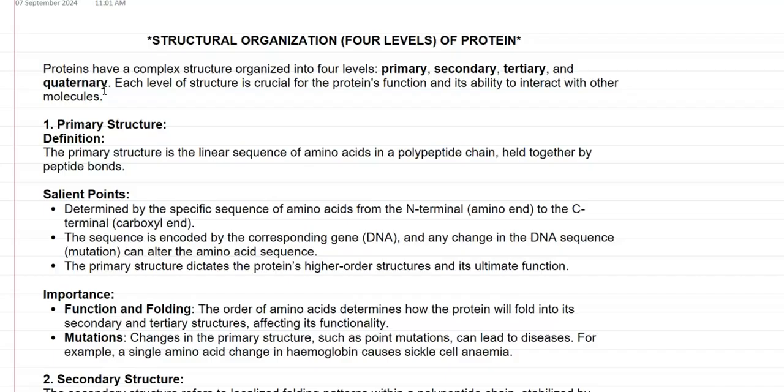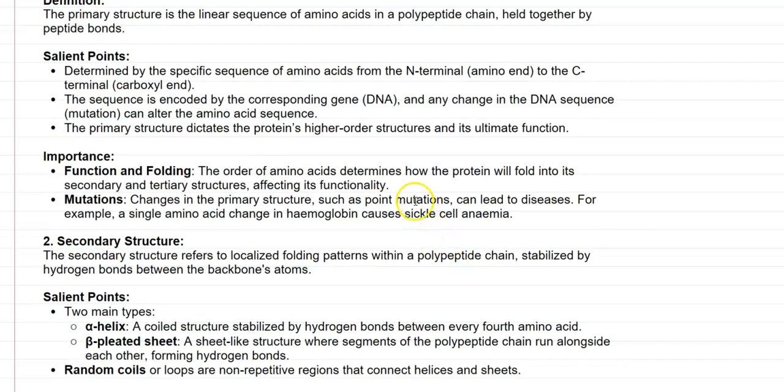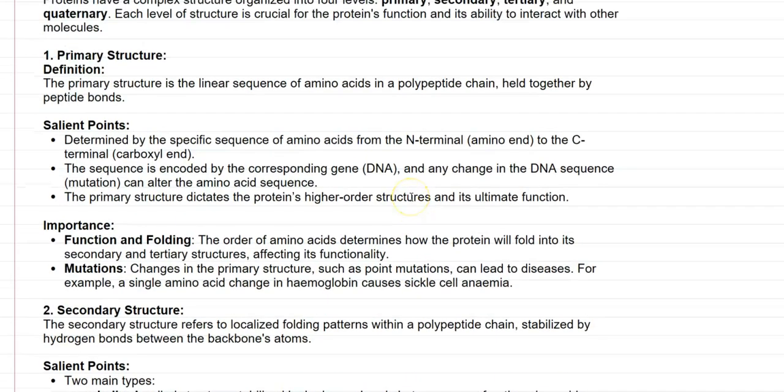Now we look at the details of the primary structure. The primary structure of a protein is defined as the linear sequence of amino acids present in the polypeptide chain. It is held mainly by peptide bonds. Next, we look at the salient points of this primary structure.